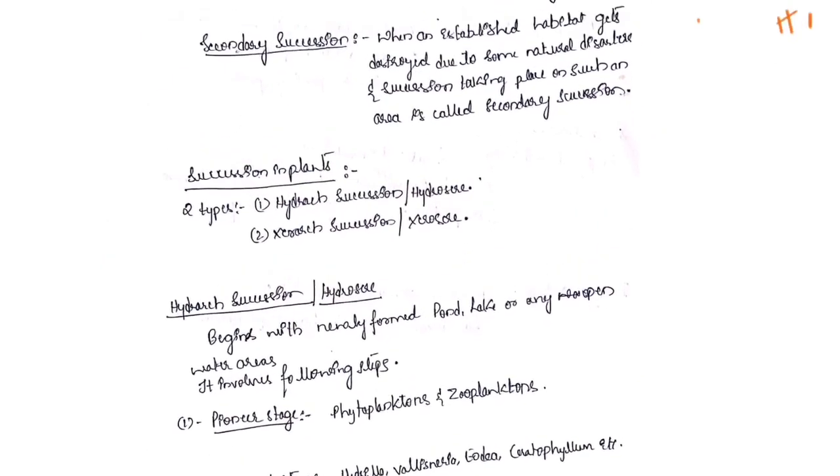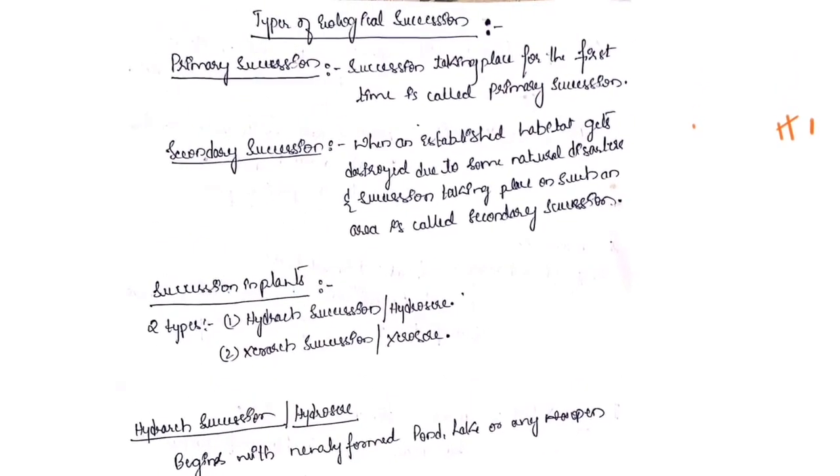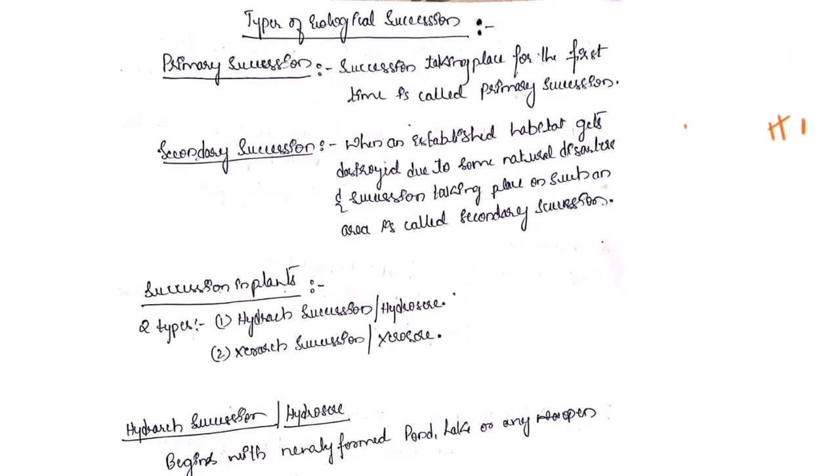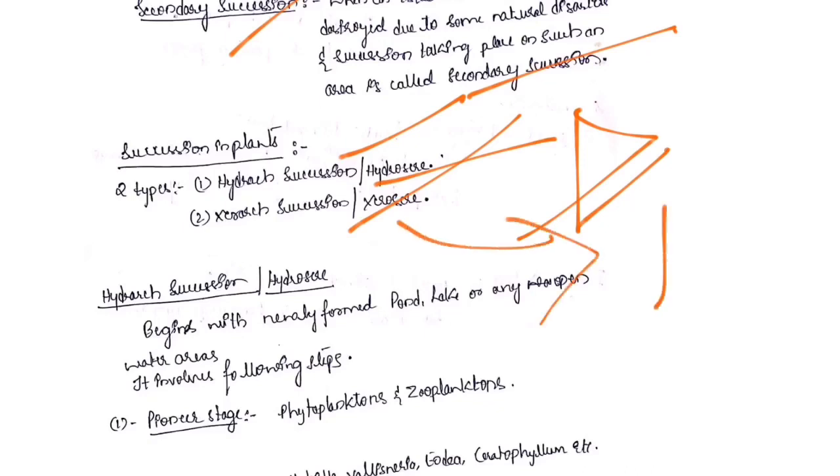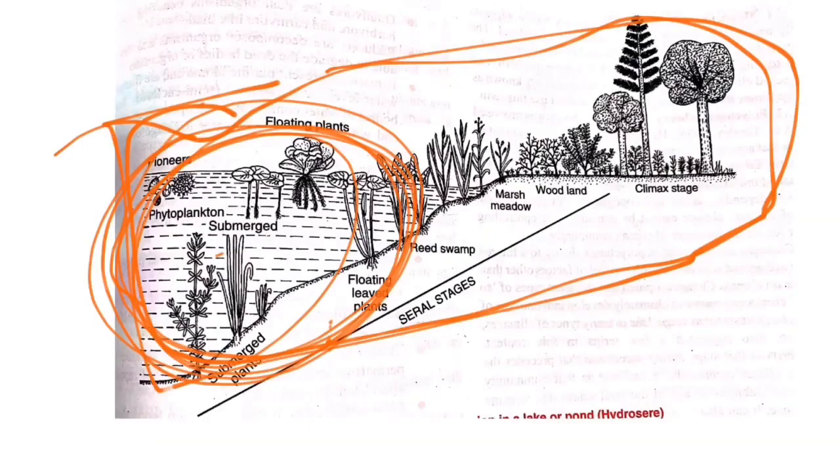We have two types of ecological succession: primary succession and secondary succession. The succession taking place for the first time is called primary succession. The succession taking place for the second time, where an earlier succession had taken place but was destroyed due to natural disasters, and the succession occurs within that habitat again, is called secondary succession. Primary succession in plants is of two types: hydrarch succession and xerarch succession. Hydrarch succession takes place in water. Xerarch succession takes place on dry land. This is about succession.